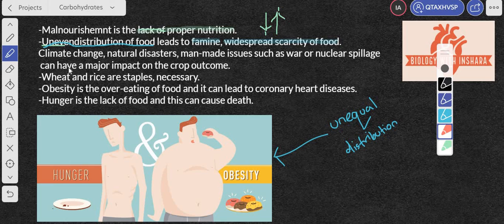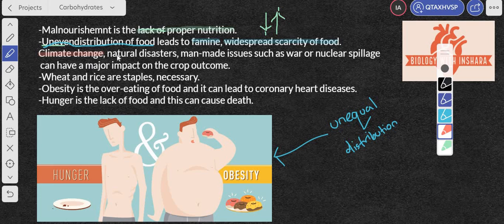Let's have a little bit of an observation on these. The reasons behind famine, which is the lack of food across the globe, right? Climate change, yes. Maybe if it doesn't rain for a year or so, you cannot grow crops when there's no water, right? It can also lead to droughts, and if there are droughts on the ground, then that particular ground cannot be used to grow crops, okay?